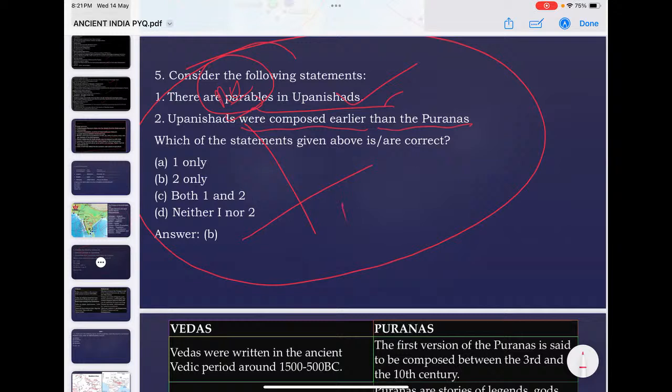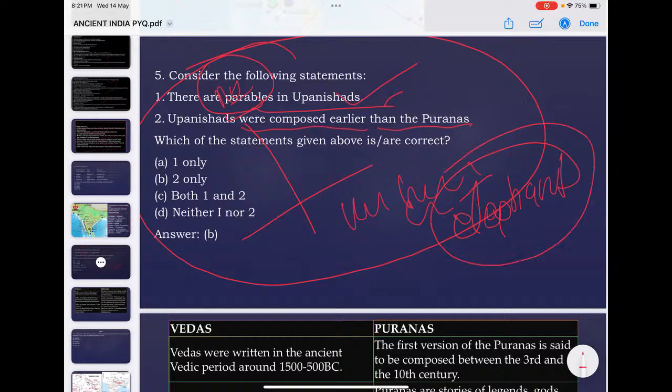For example, the story of the blind people describing the elephant. Parables are used in order to discuss philosophies or metaphysics. So the question said there are no parables, which was a typing mistake. That statement is wrong. Upanishads were composed earlier than Puranas, which is right.